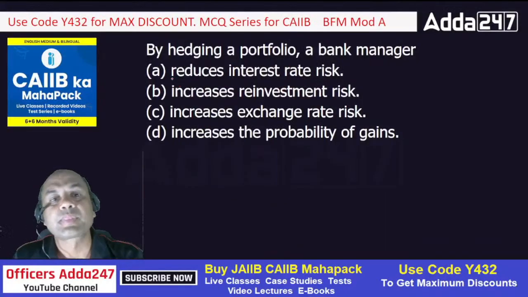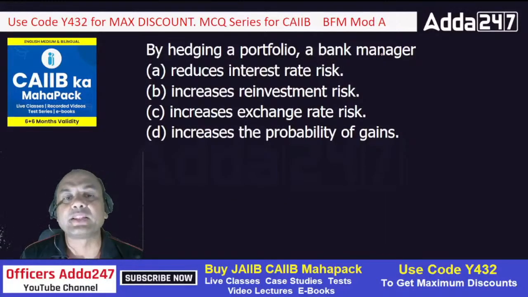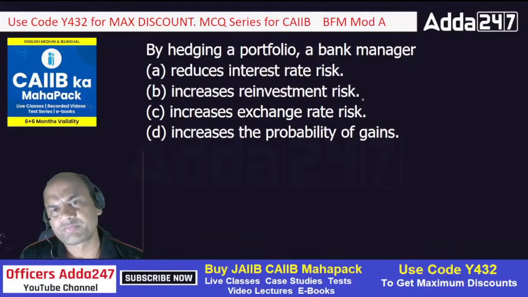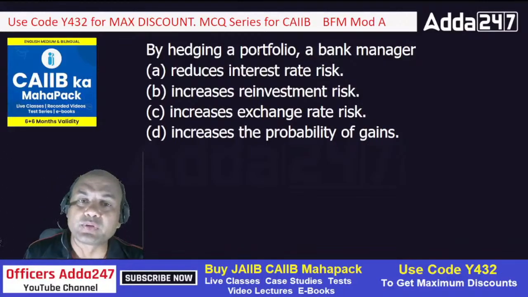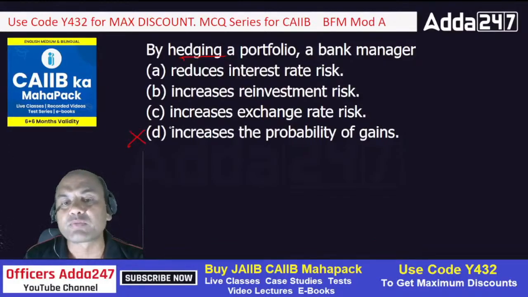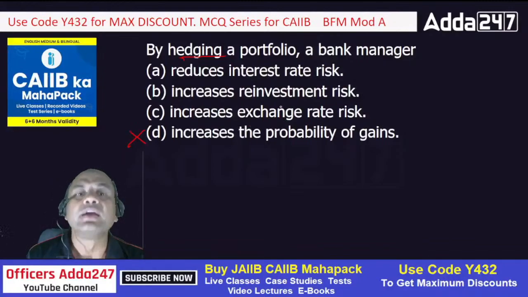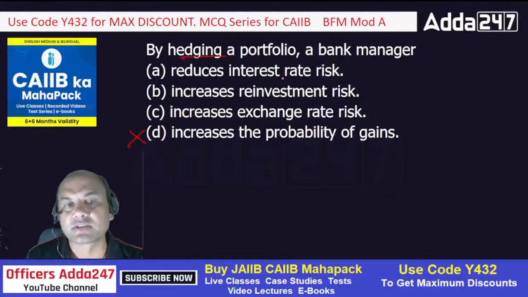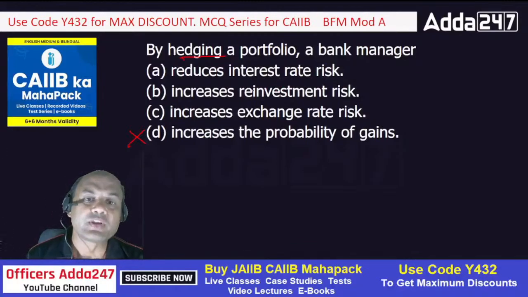By hedging a portfolio, a bank manager reduces the interest rate risk, increases the reinvestment risk, increases exchange rate risk, or increases the probability of gains. Hedging the portfolio. Why is hedging done? Hedging is never done for gains or profitability. It is never ever done for profits. It is always done to reduce some risk. So increasing reinvestment risk, out.